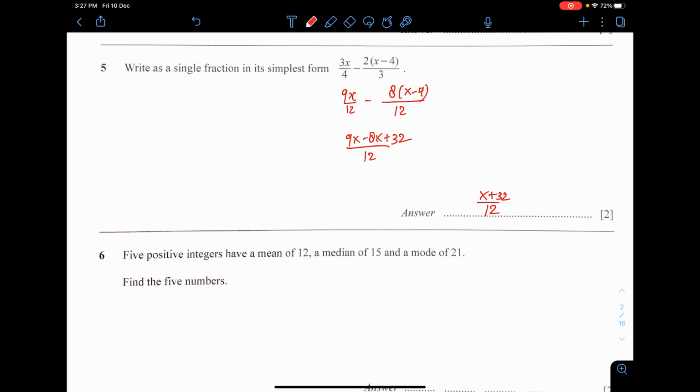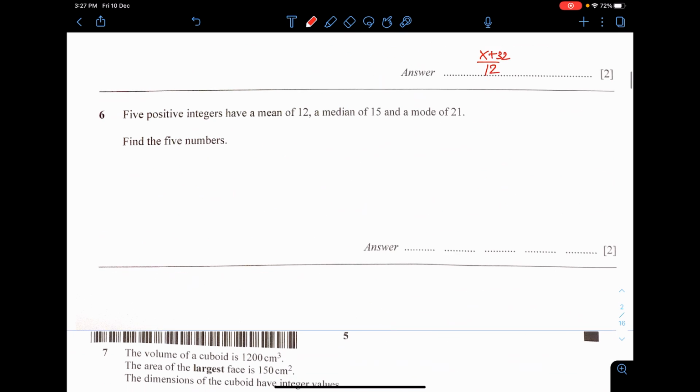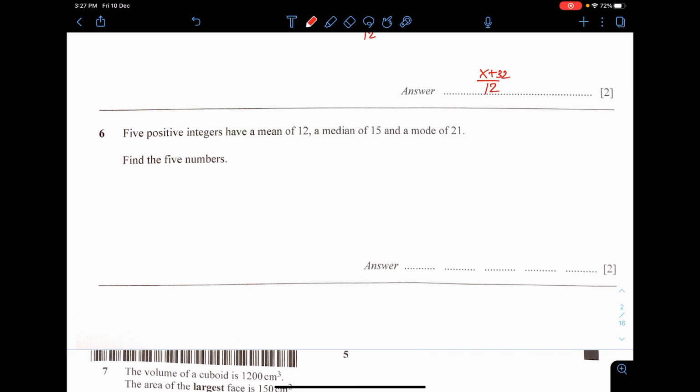Okay, careless over there. Question 6. You have 5 integers. Okay, integers are whole numbers, by the way. The mean is 12. The median is 15 and the mode is 21.